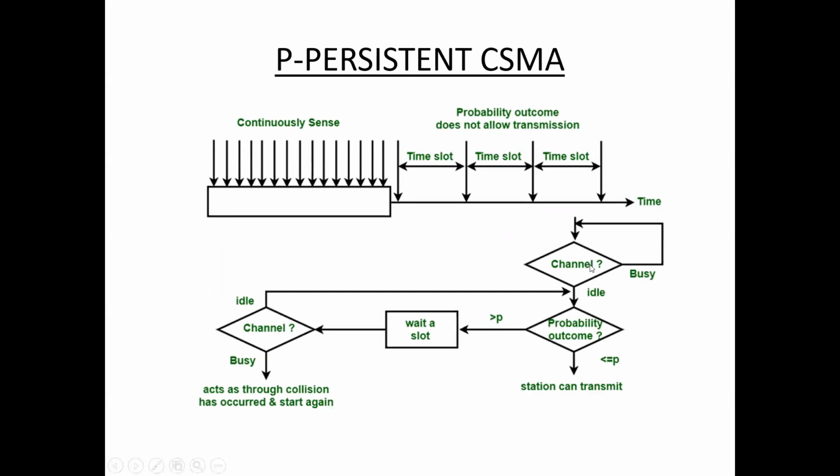If the channel is idle, the station can transmit the frames with probability P. If the channel is busy, it waits for the next time slot, then senses the channel again. And if the probability is greater than P, it waits for the next time slot.